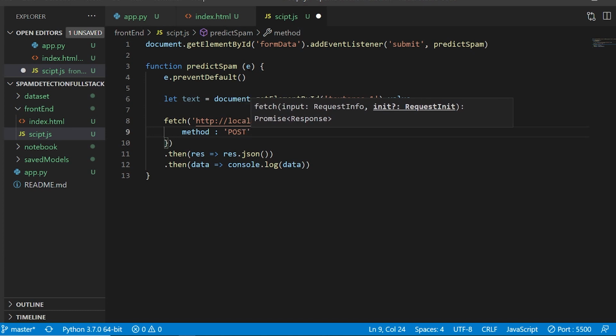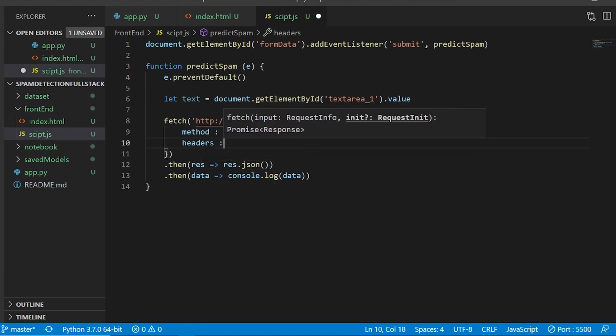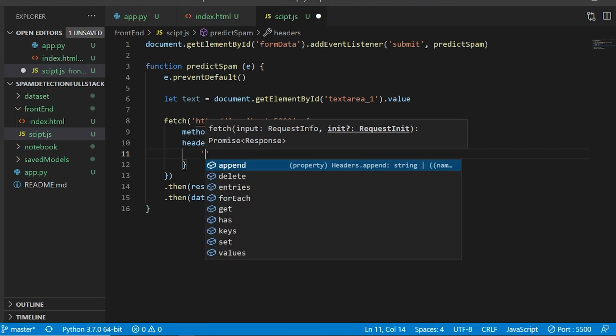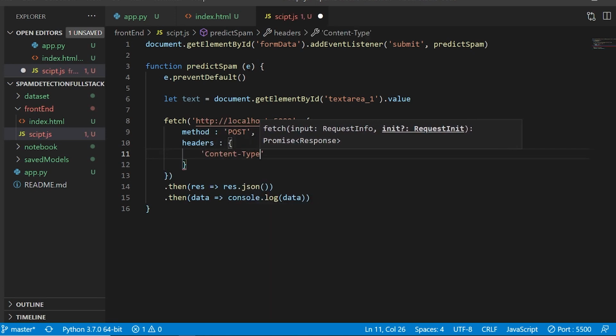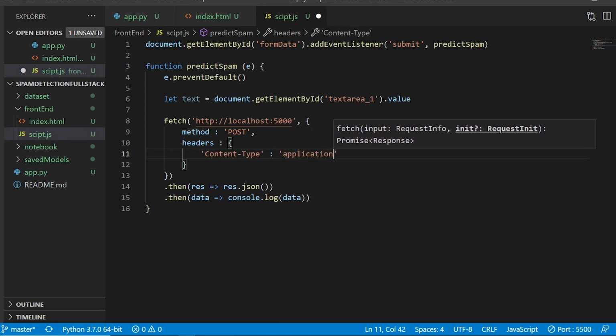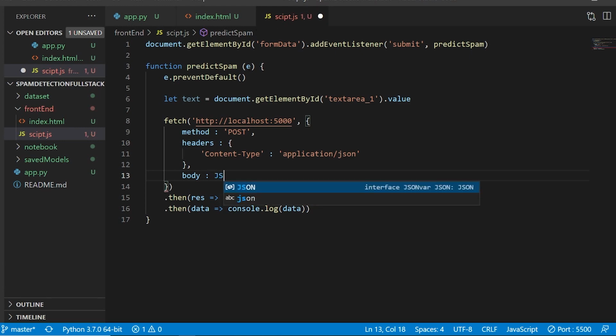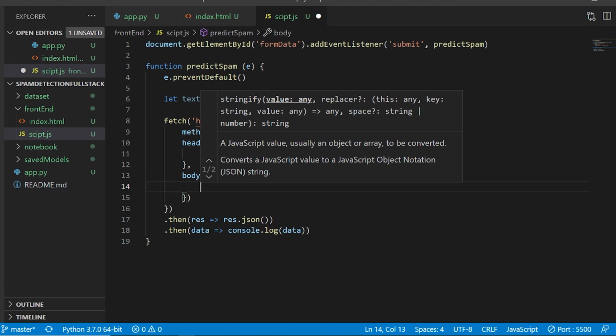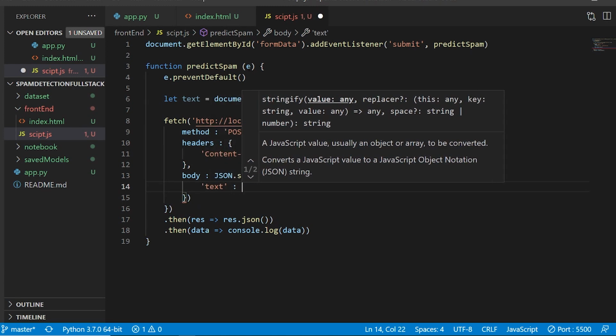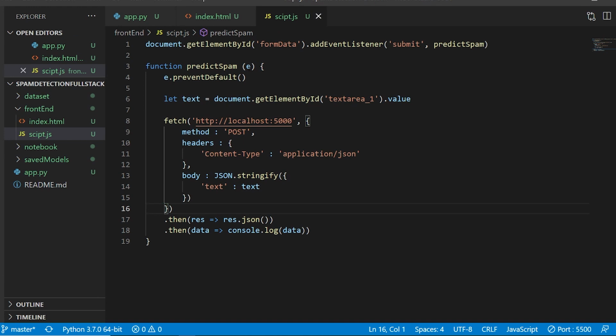All right, so this is the fetch API, followed by headers. Headers are going to be content type, so I'll say Content-Type with application slash json. The next thing after headers, I'll put a comma and say body. This is where we pass JSON.stringify, which is going to hit on our form. Here it is going to take the text that we are catching from here. All right, and my REST mechanism is ready.